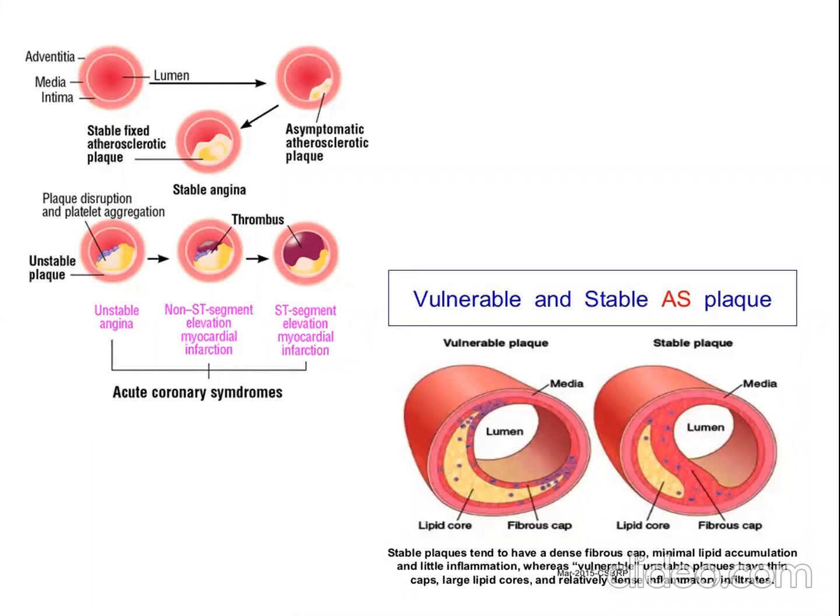Clear? Now, in 99% of the cases, ischemic heart disease mainly develops in the left ventricle. Clear? Why? The wall of the left ventricle is thicker than the right ventricle, and the pressure in the left ventricle is 120 millimeter of Hg.